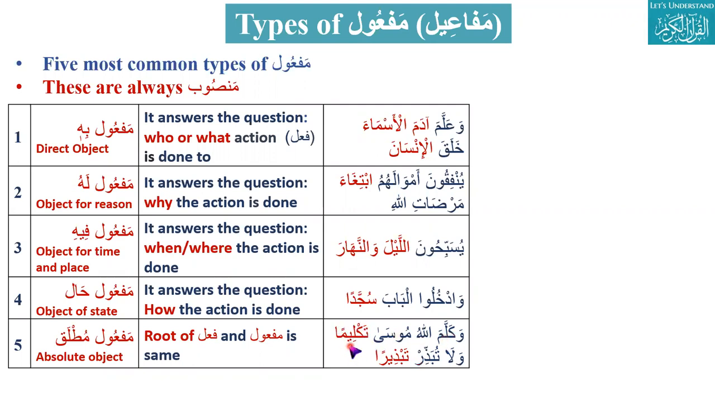This time, the second one is the maf'ul. It will show the intensity, the nature, the number, in how much time, like this. So this type of maf'ul is maf'ul mutlaq, like وَكَلَّمَ اللَّهُ مُوسَى تَكْلِيمًا.